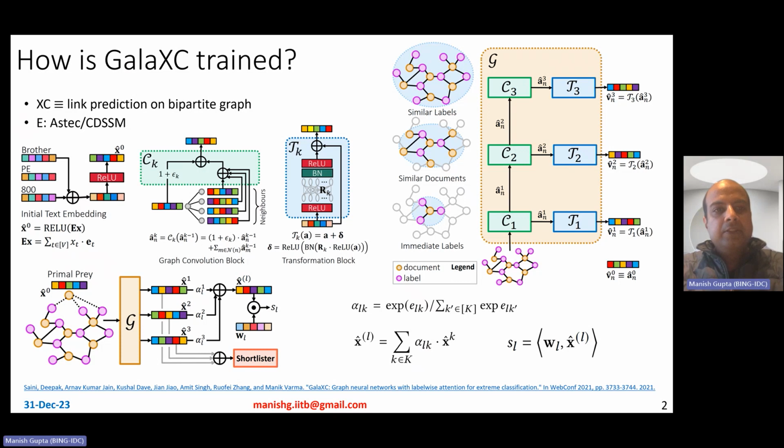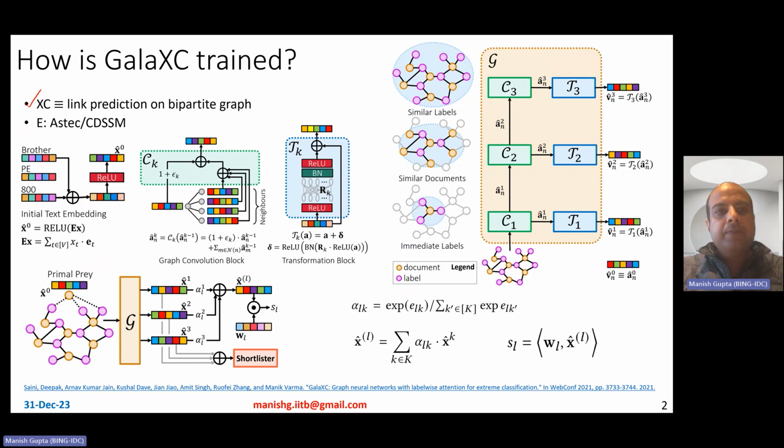Okay. So GalaXC thinks about extreme classification as a link prediction problem on the bipartite graph of data points or documents versus labels, right? Given any problem like query to bid phrase classification or Wikipedia title to Wikipedia category classification, these are all extreme classification problems.